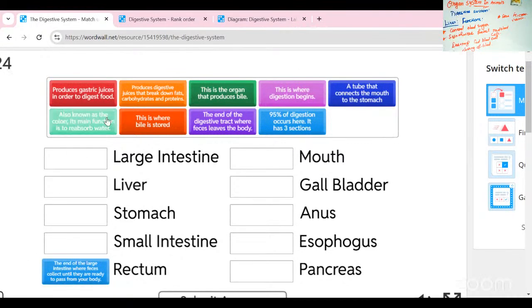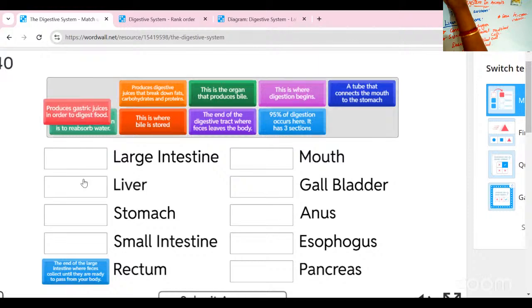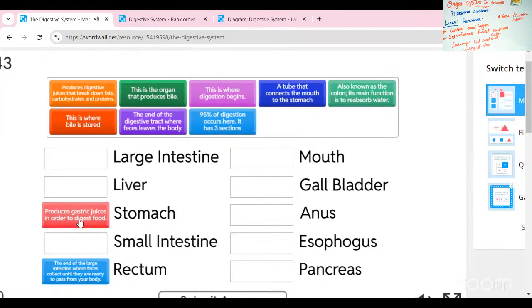Produces the gastric juices. Where are the gastric juices produced? Yes, stomach. Gastric juices are produced in the stomach. Okay, and then which organ produces digestive juice and breaks down the fat, carbohydrate, and protein? Where is the action done, that produces digestive juices and breaks down the carbohydrates?